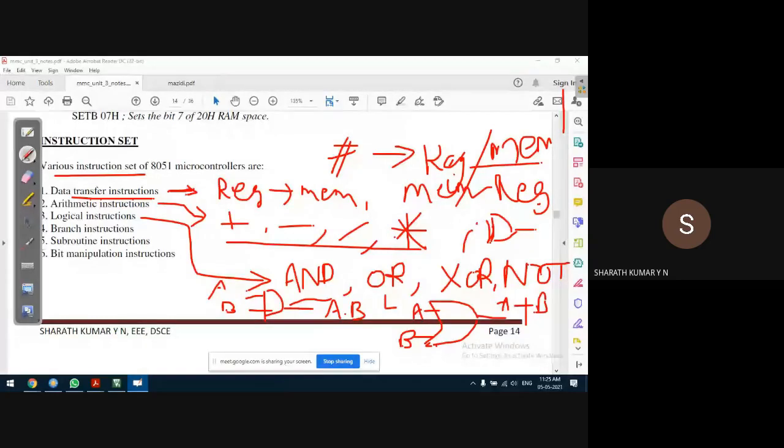If you provide A, B as the input, the output is A exclusive OR B. NOT operation is a simple NOT gate, 7404. If the input is A, the output is A bar. So these operations can be performed as part of the logical operations of the 8051 microcontroller.